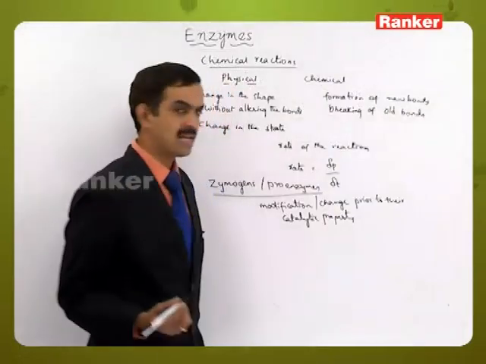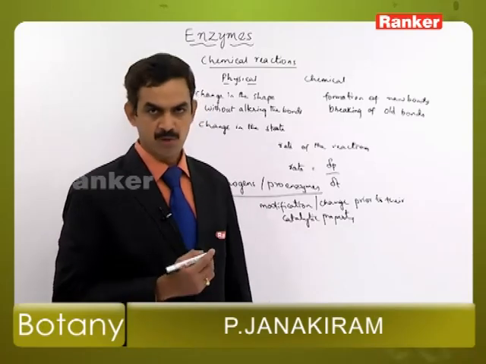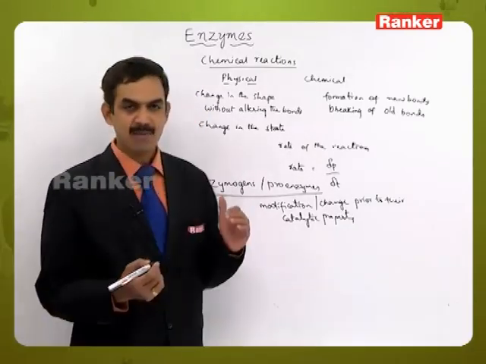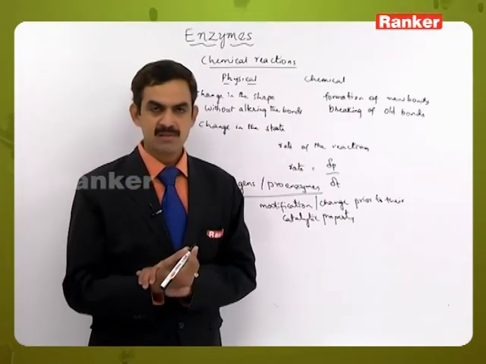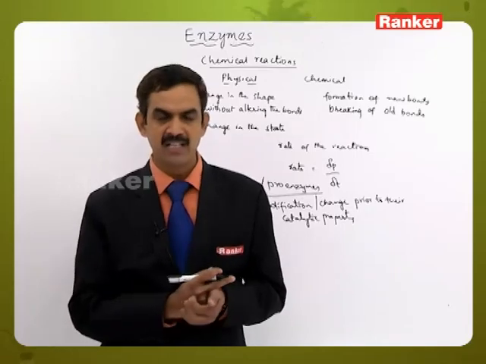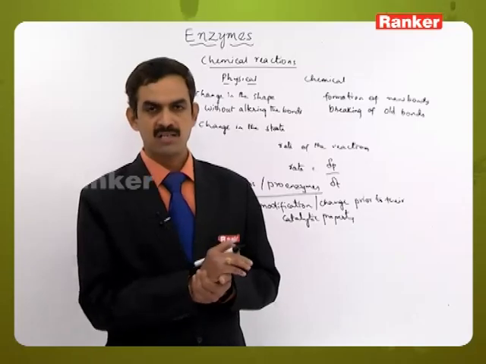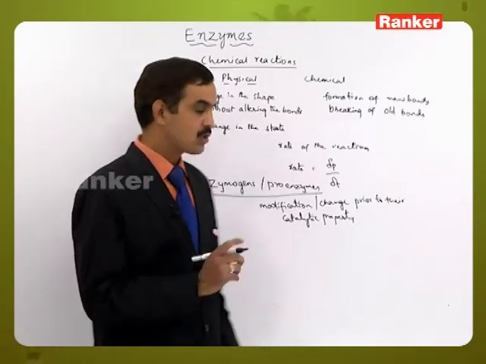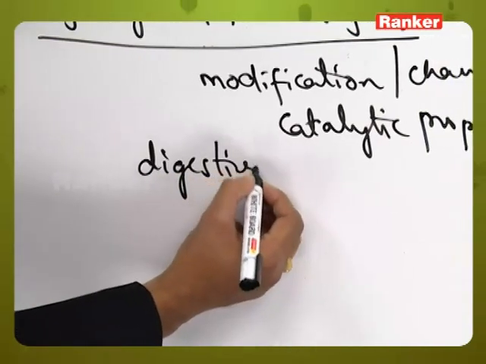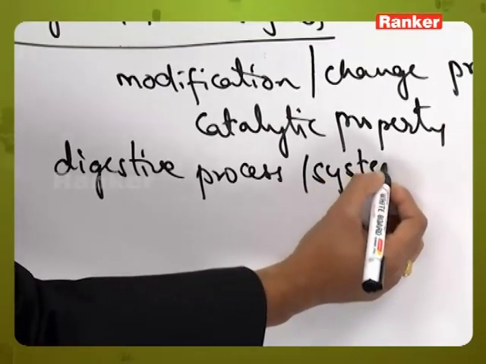This type of enzyme is produced in the digestive process and also in the circulatory process. In the digestive process, there are some enzymes formed which are called zymogens. If the zymogens are not formed, or if they directly participate in the catalytic property, they start digesting the walls of the digestive system.